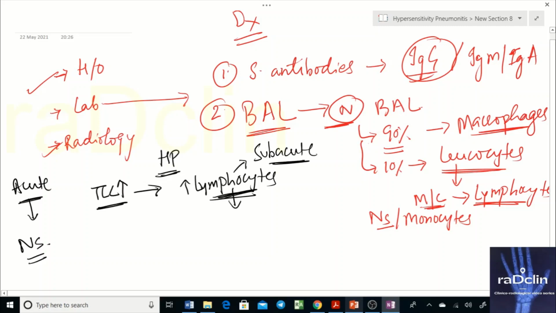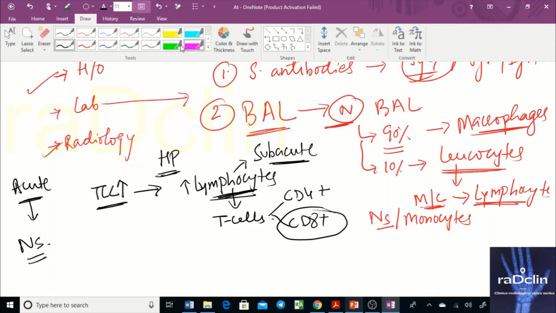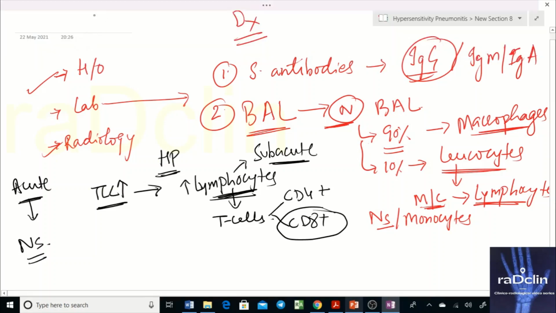What type of lymphocytes? They will be T cells. And what type of T cells? T cells are of two types: CD4 positive and CD8 positive. Primarily the lymphocytes that we see in hypersensitivity pneumonitis are CD8 positive cells. Now this finding is very important. Why? We have read it during our days of PG preparation, how we differentiate in bronchoalveolar lavage between two diagnoses, hypersensitivity pneumonitis and sarcoidosis.